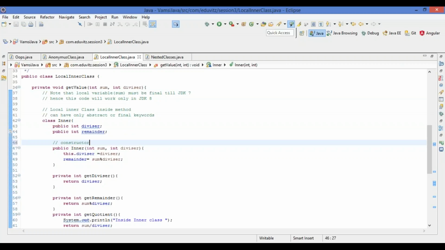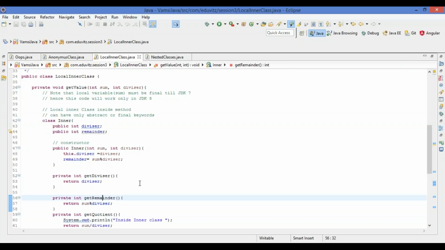In the constructor, I am setting the input given for the divisor and sum, and I am calculating the remainder in the constructor itself. I am using the sum modulus operator with the divisor, and here I am returning getDivisor and getRemainder. getDivisor will return the local divisor, and getRemainder will return sum modulus divisor, which is the remainder value.